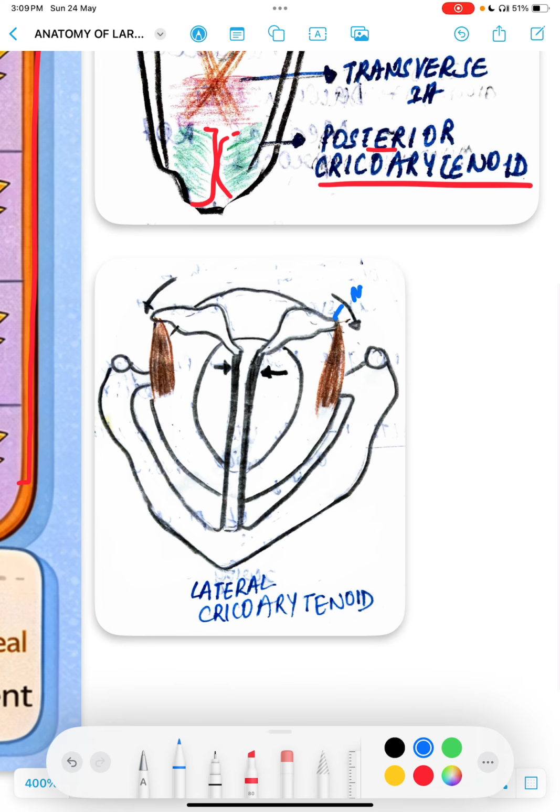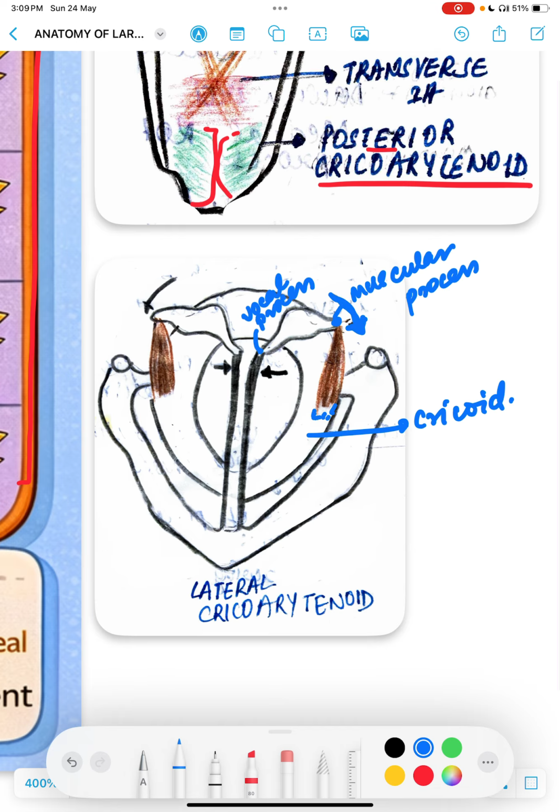Okay, this is the muscular process. This is the vocal process. This is the cricoid. Okay, and this is the lateral surface of the cricoid. It is originating from here and it is going and attaching into the muscular process. So when it contracts, the whole arytenoid moves outwards.